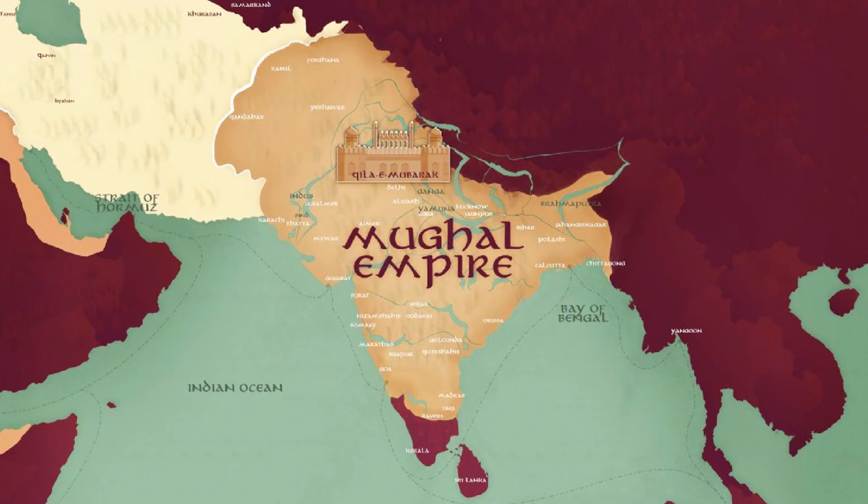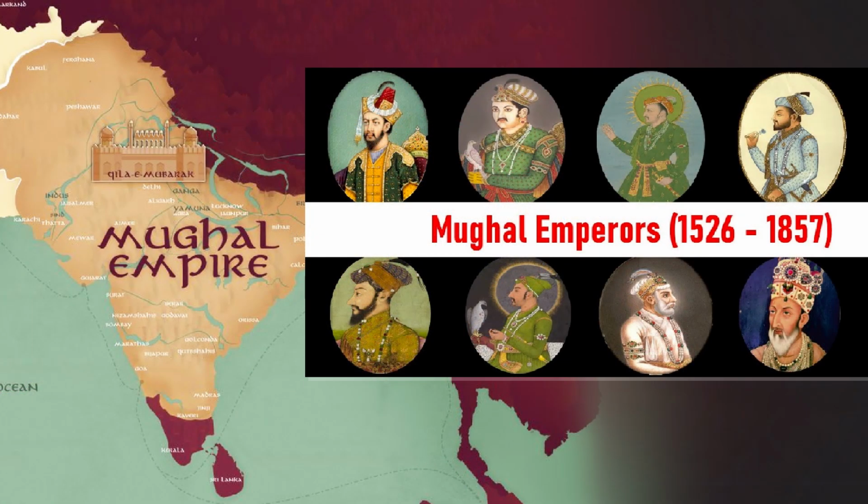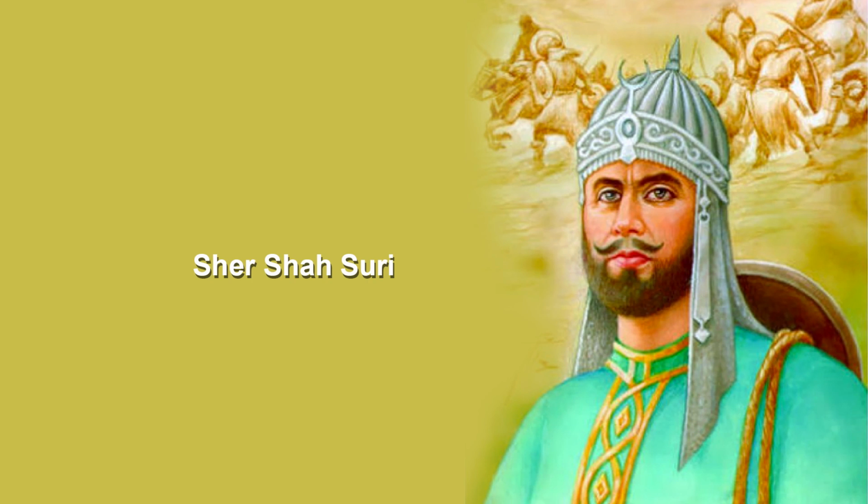From the 15th century onwards, Babur came, entered India through Panipat, and from Babur to Aurangzeb it was Mughal rule in India. At this time they established a kingdom from top to bottom. They controlled Rajputs, Marathas, even South India, Golconda and other places. But how did they do it? The credit will go to Shershah Suri.